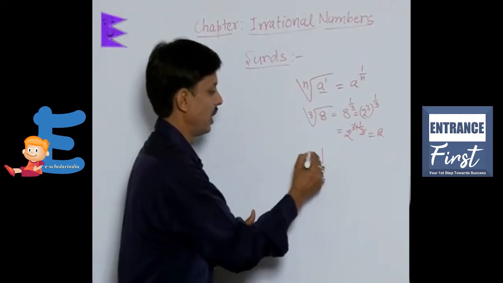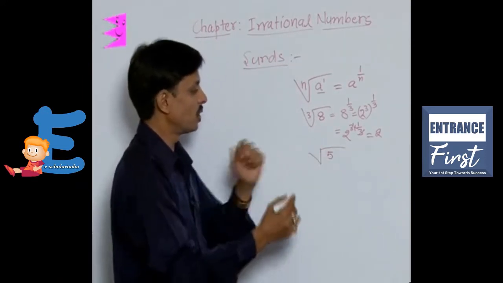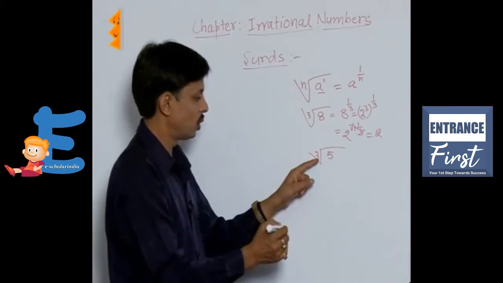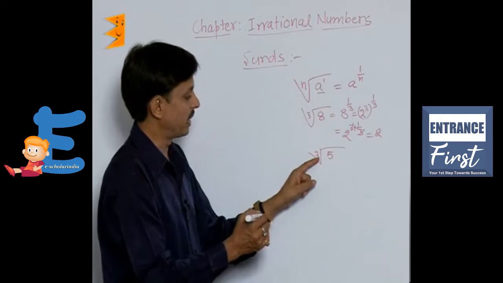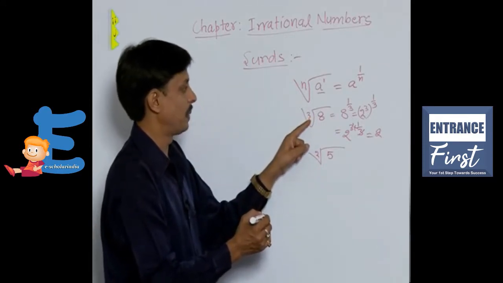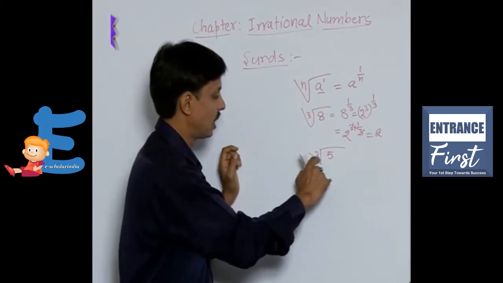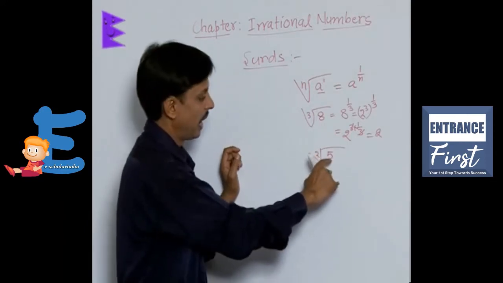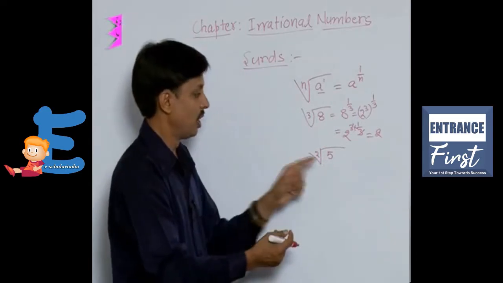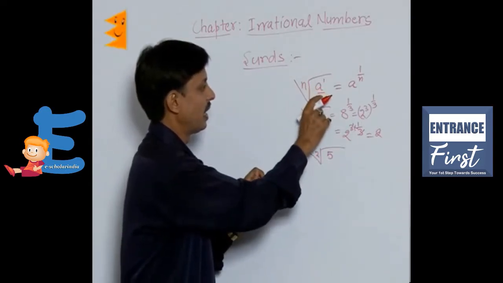Now if I say square root of 5, suppose square root of 5 is to be discussed, then what is the order of the surd? 2. Nothing is written; this is known as the order of the surd. Here it is 2. Here the order of this expression is 3. The order of this value is n. This is known as the order of the surd. And this is known as the radicand. Here the radicand is 5. Here the radicand is a.